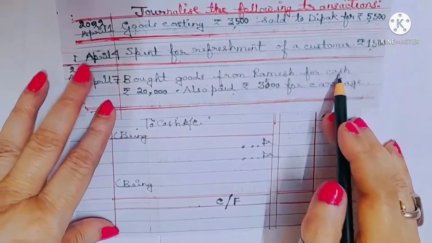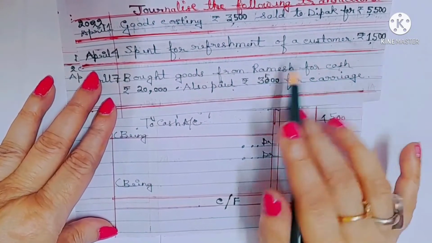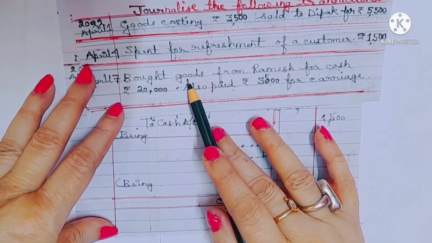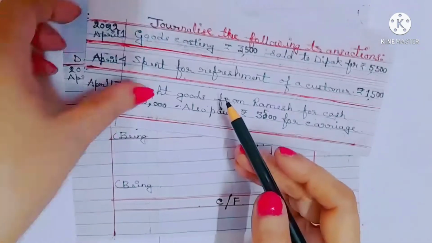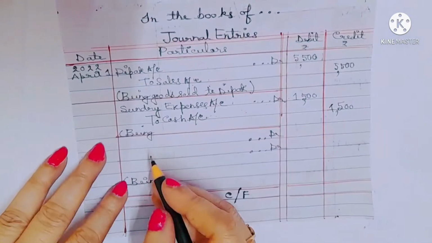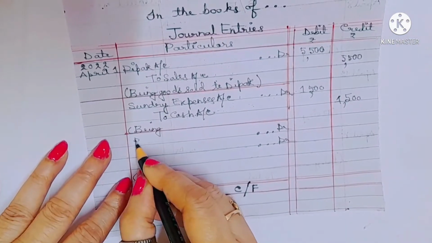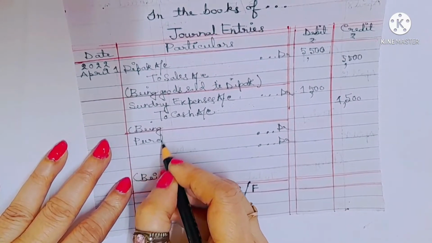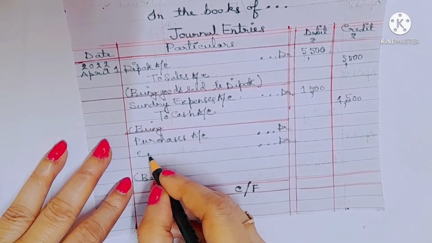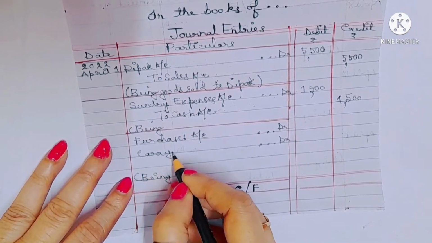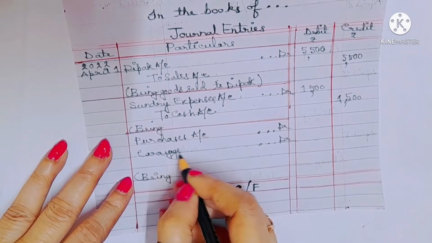When cash has been mentioned, third party নাম আসে না. So, bought goods from Ramesh not on credit, but for cash. So, one will be purchases account. Goods should be ignored. Purchases account. Another will be carriage account. Carriage means transportation cost. Carriage account.